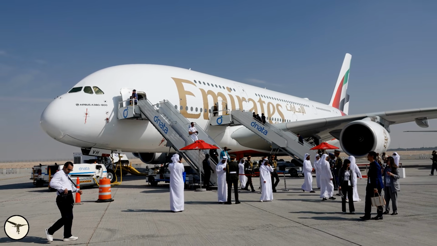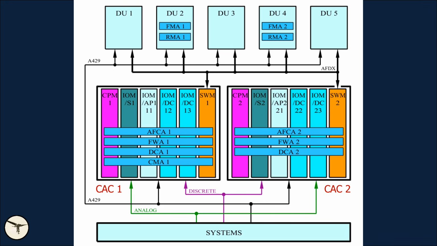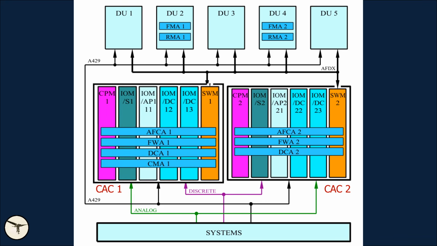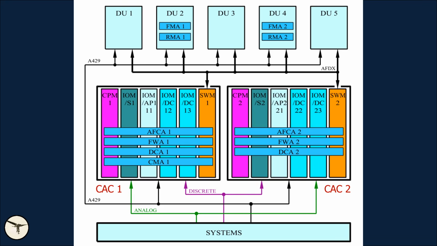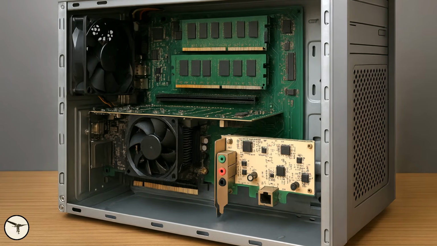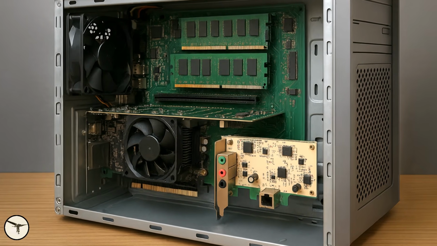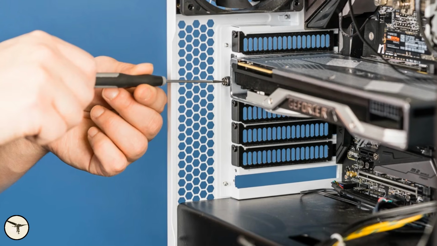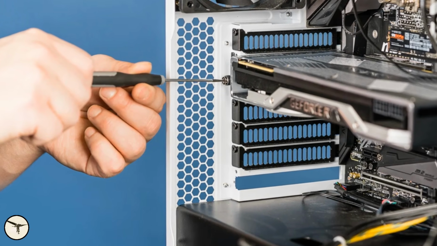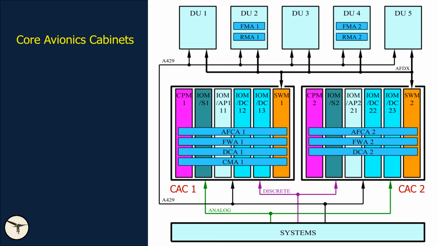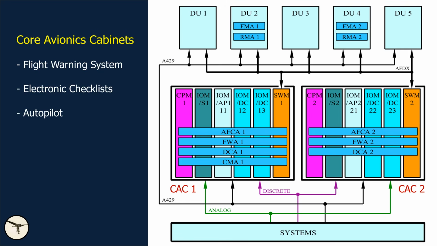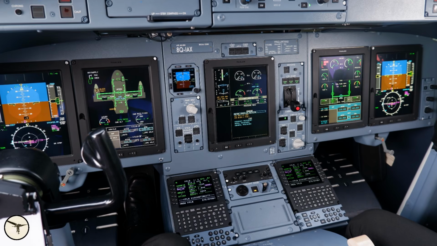At the heart of the new avionics suite are 2 core avionic cabinets, CAC. These can be thought of as stationary computers fitted with modular cards like memory cards, graphics cards, network interface cards, and sound cards. The CACs provide key functions including the flight warning system, electronic checklists, autopilot, and maintenance applications. They also collect, process, and distribute aircraft system data to the cockpit displays.